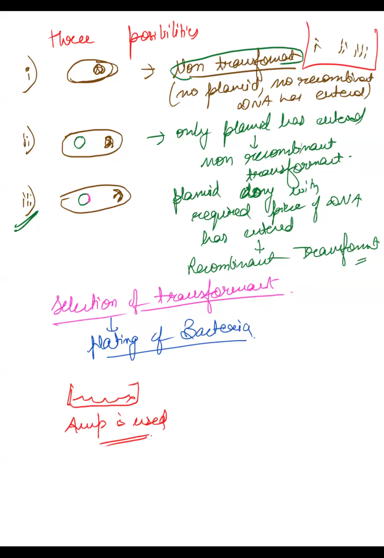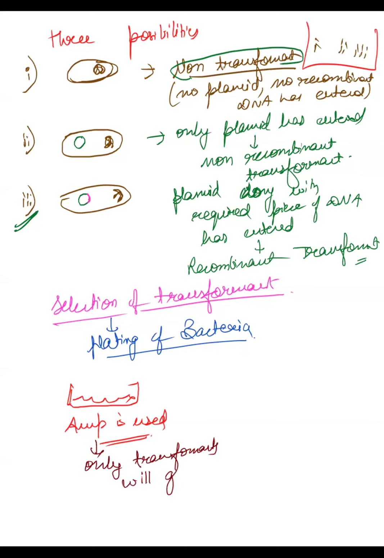What happens? You have two resistances. Okay, one is ampicillin resistance and the other is tetracycline resistance. Now what will happen if you use the ampicillin resistance? Only transformants will grow. Tell me why only transformants will grow.